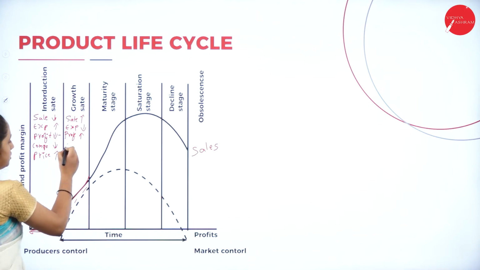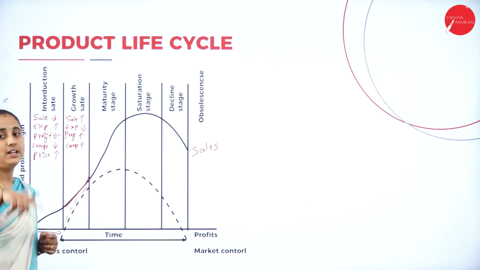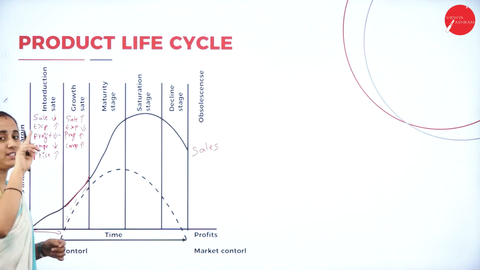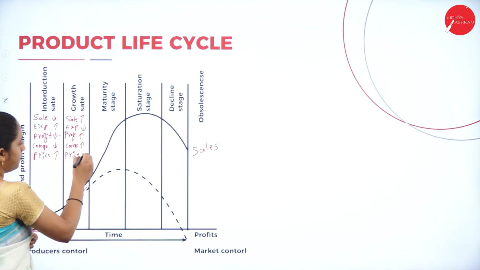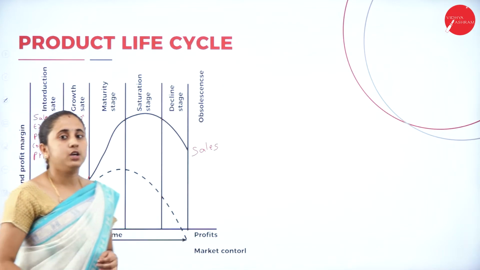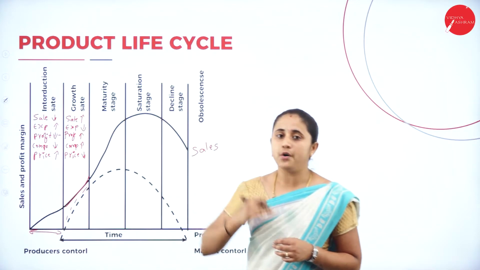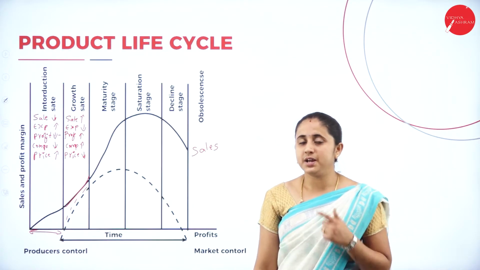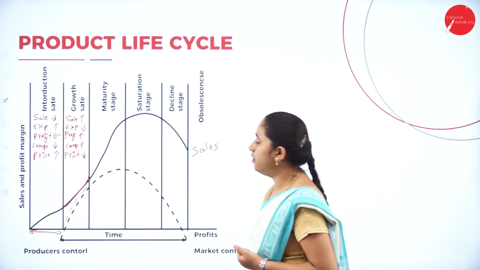Next, competition. When your product is more popular, the competition will increase. Competitors start entering the market. So the competition is increased. Then price. Price can be reduced because the expenses are very low in this stage and you start earning profit in the growth stage, so you can reduce the price, which attracts the customer as well as helps in increasing the sales. So these are all the characteristics of the growth stage.